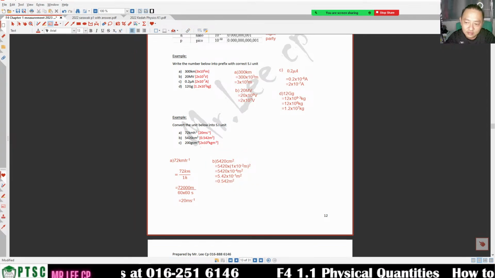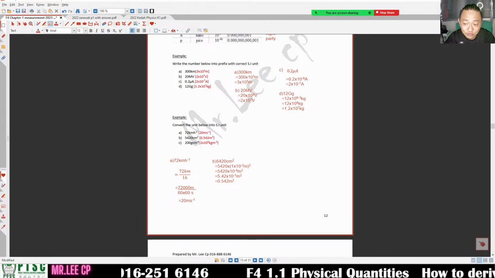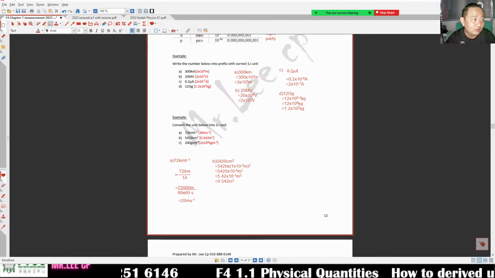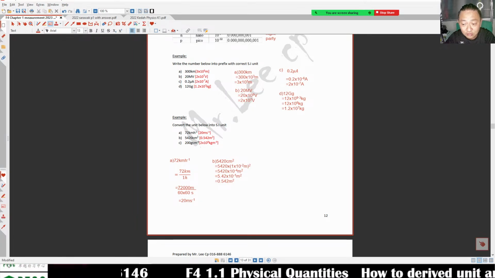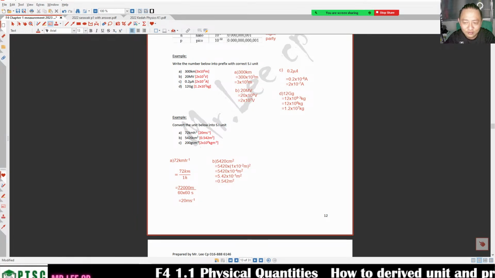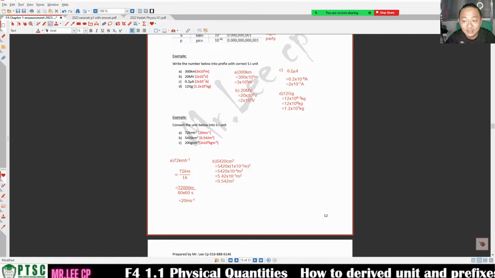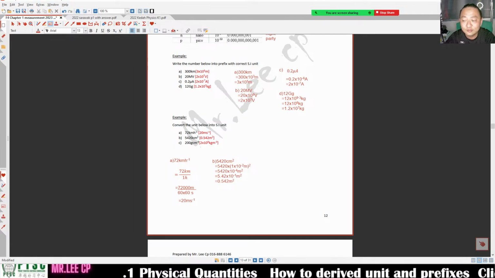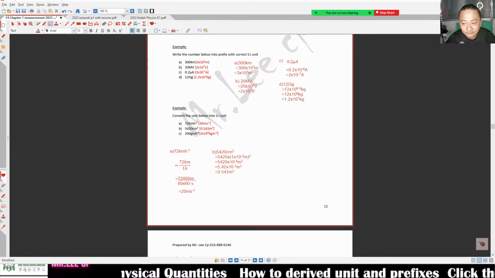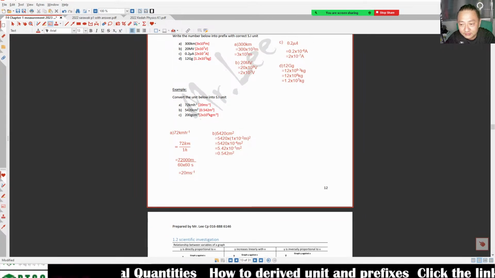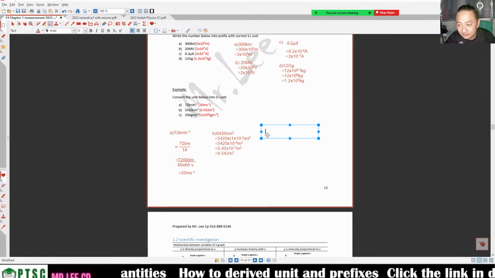Also can. Not necessary unless the question asks you in standard form, then you put it into this way. If not, you write it in this way. Easier. Right? That's how you change it. Is that okay for you?